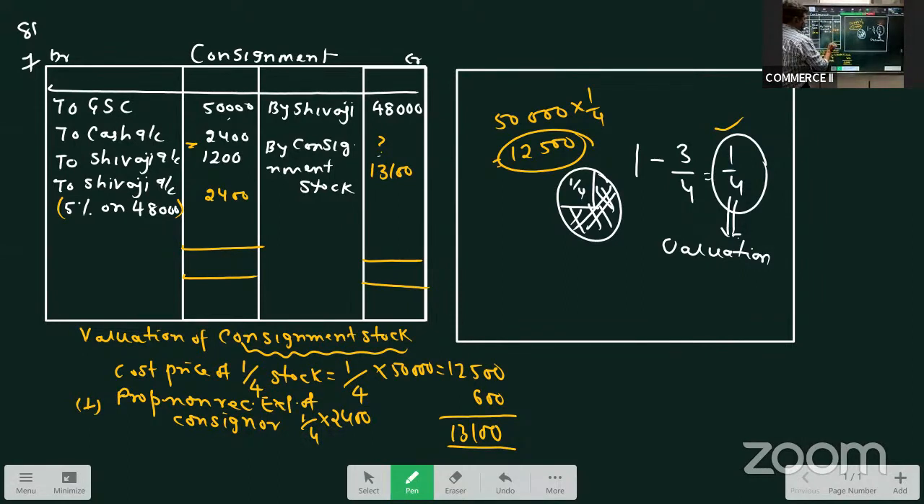48,000 plus 13,100, it is 61,100 on the credit side. Credit side we have 61,100. What is the total on the debit side? 52, 53, 55,800. So the consignment profit is 5,900. What is the profit on consignment? It is 5,900.